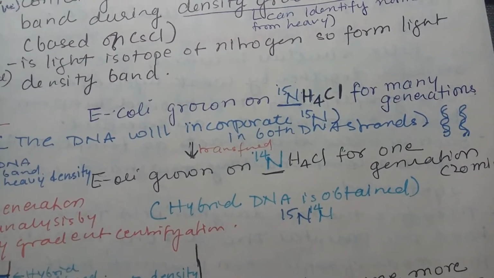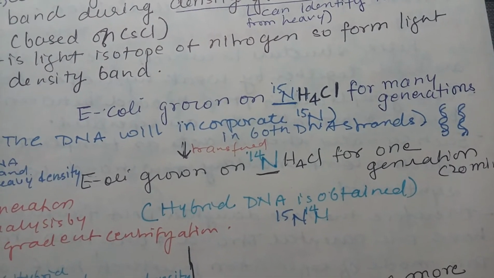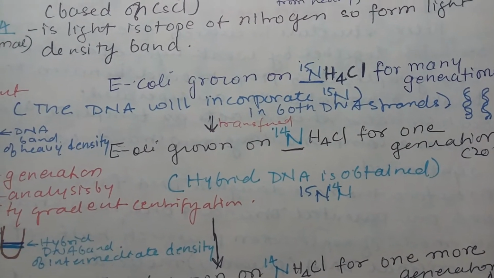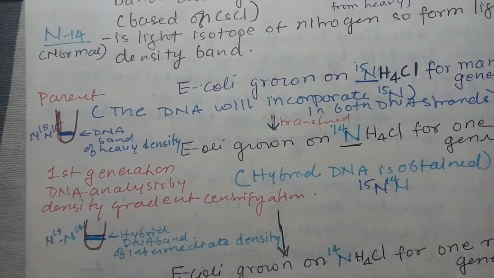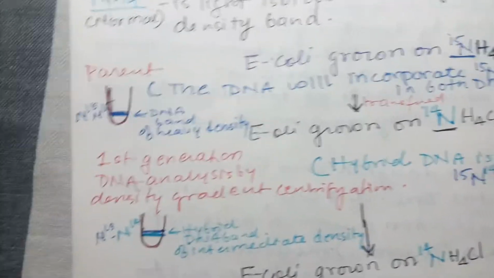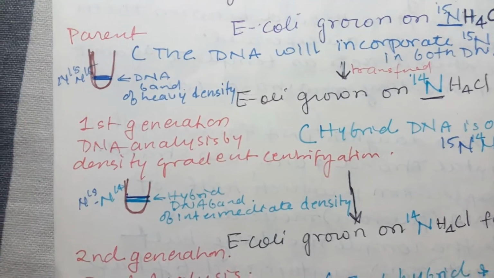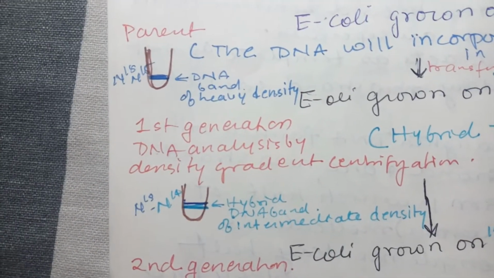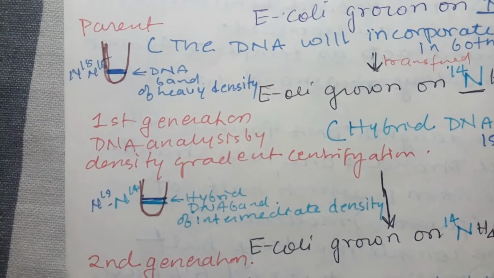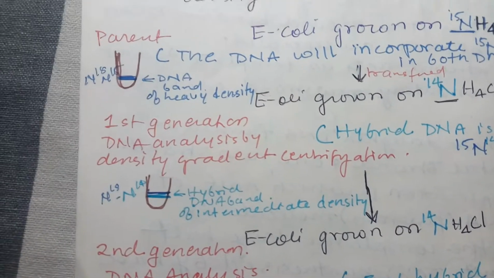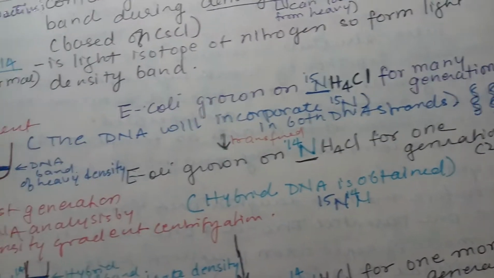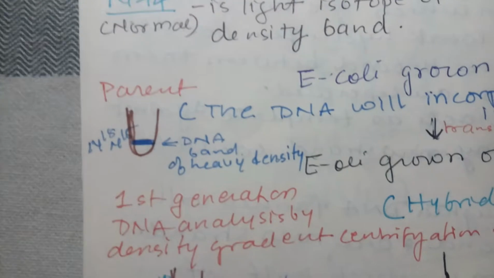So once you transfer from N15 to N14, after just 20 minutes, you isolate the E. coli cells and subject them to density gradient centrifugation, and analysis was done. So here hybrid DNA was obtained. The DNA contained both N15 and N14 nitrogen labeling. This is called the first generation, after the parent.